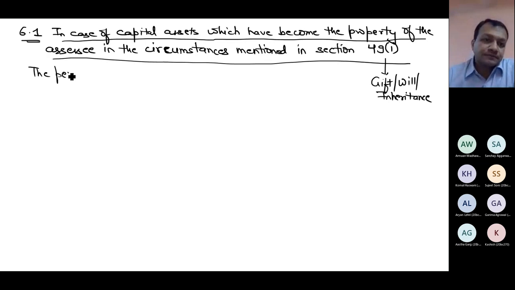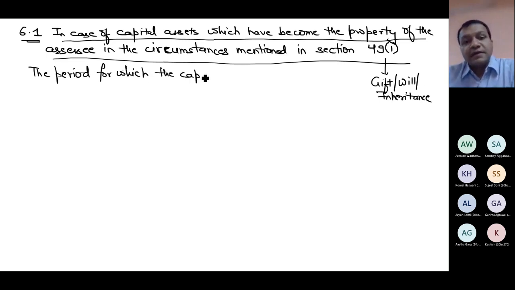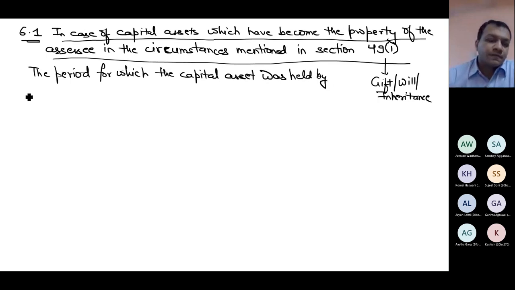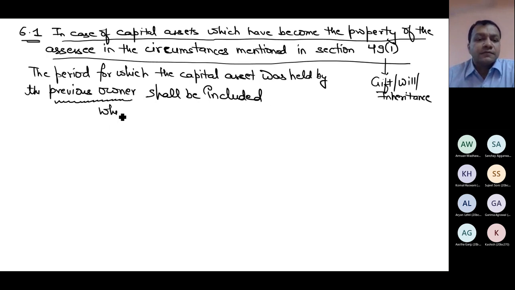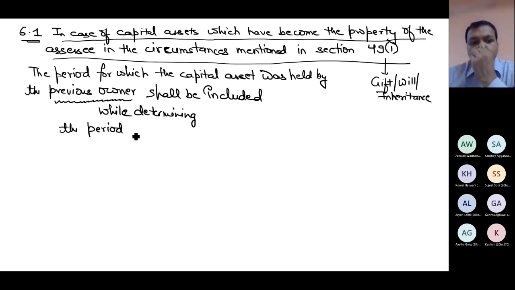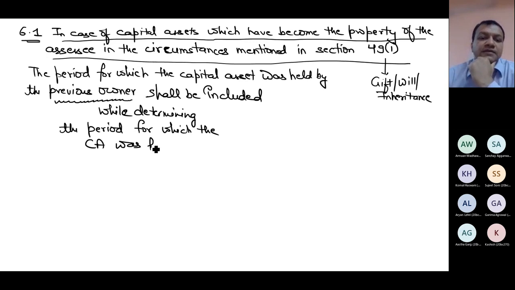The period for which the capital asset was held by the previous owner shall be included while determining the period for which the capital asset was held by the assessee.